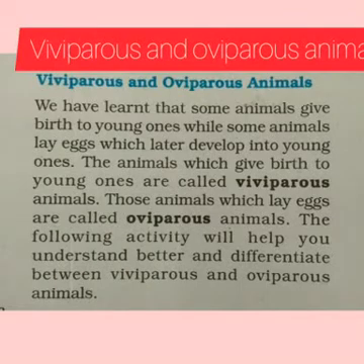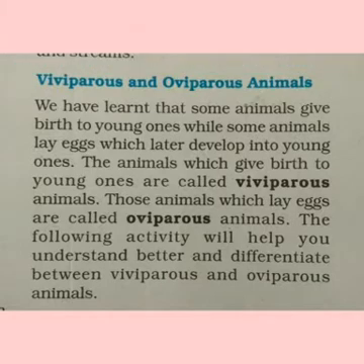Hello students, now we will study about the oviparous and viviparous animals. All those animals which lay eggs are called oviparous animals, and the animals which give birth to the young ones are called viviparous animals. Examples of oviparous animals are lizards, frogs, fish, snakes, hens, etc. And the examples of viviparous animals are rats, squirrels, cows, buffaloes, and humans.